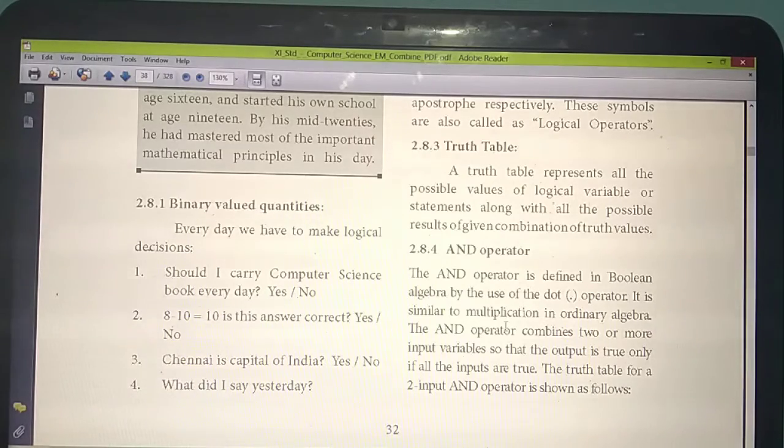So study thoroughly. These are very important chapters. For the last chapter, yesterday I marked no question answer. One detailed question is there. After completion of this chapter, along with this chapter's questions, I'll mark that question also, because I need to complete the portions fast and I do not have enough time. I will mark this chapter's question answers, and at that time you can write the detailed question for that chapter also.